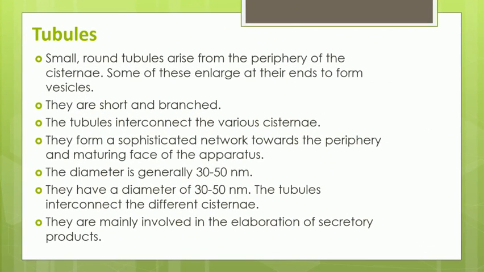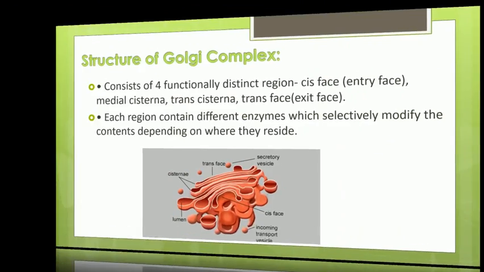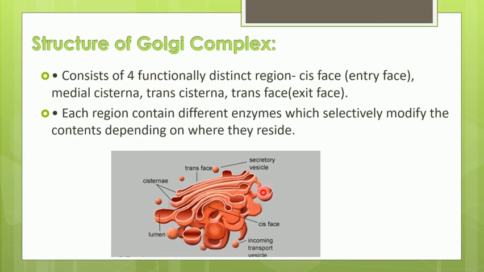After the cisternae, the second component are the tubules. So what is the structure of these tubules? They are small rounded structures and they arise from the periphery of the cisternae. Some of them will enlarge at their end to form vesicles. In this picture you could see some of these tubules modified into rounded structures, and these are called vesicles. So vesicles arise from the tubules.